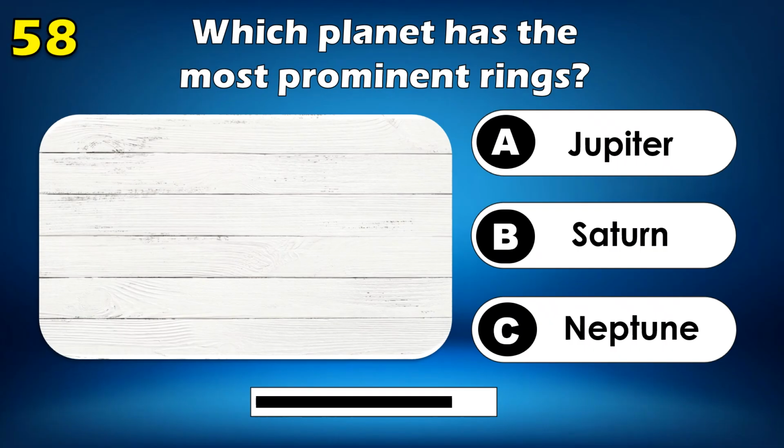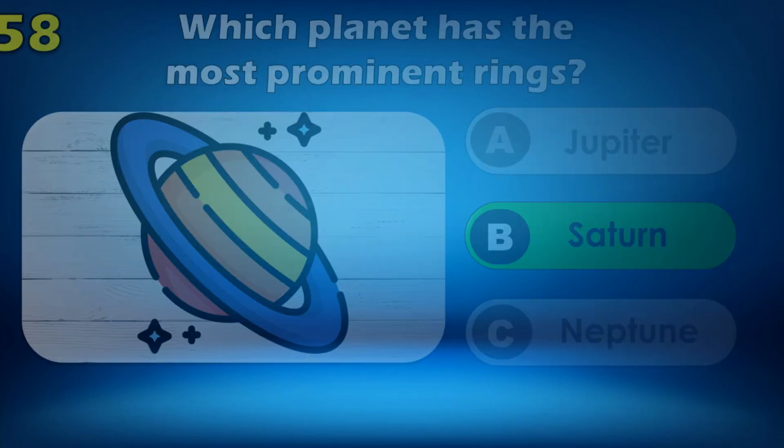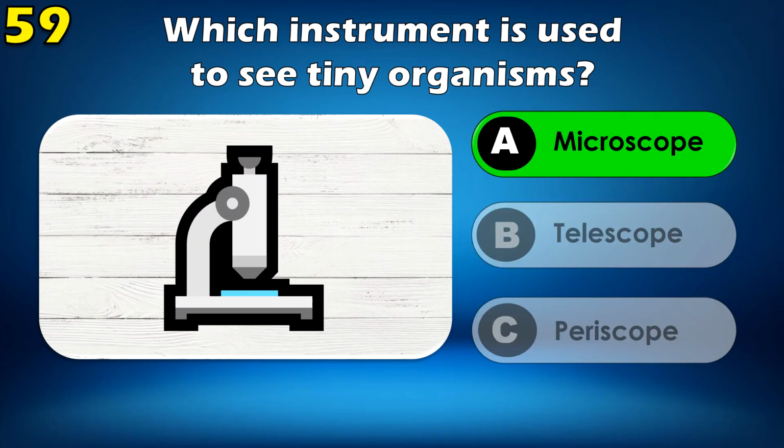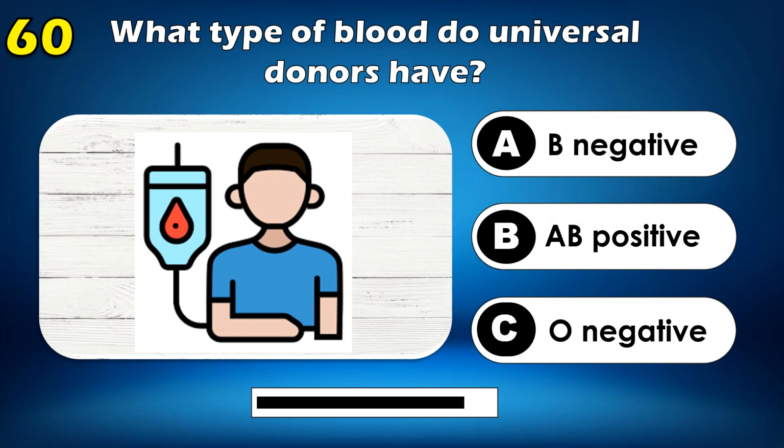Thermometer. Which planet has the most prominent rings? Saturn. Which instrument is used to see tiny organisms?